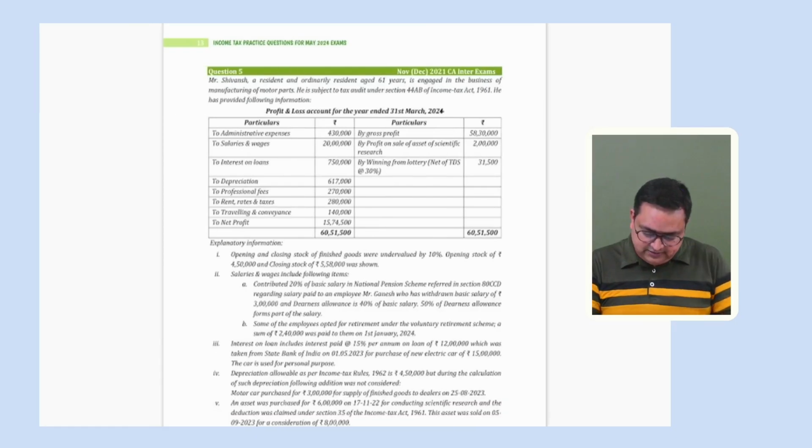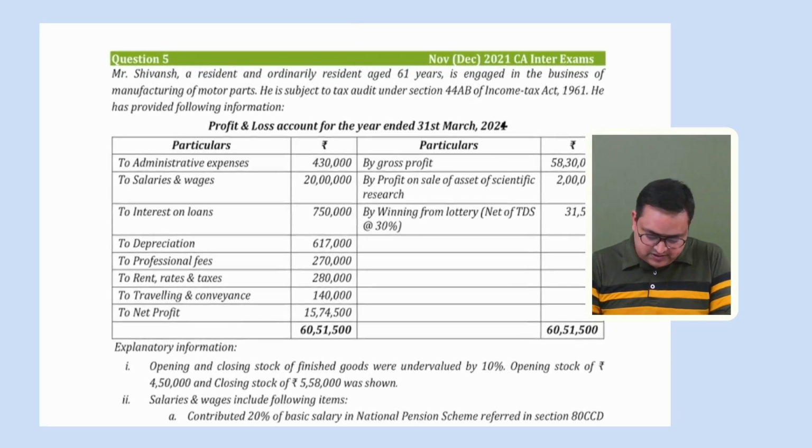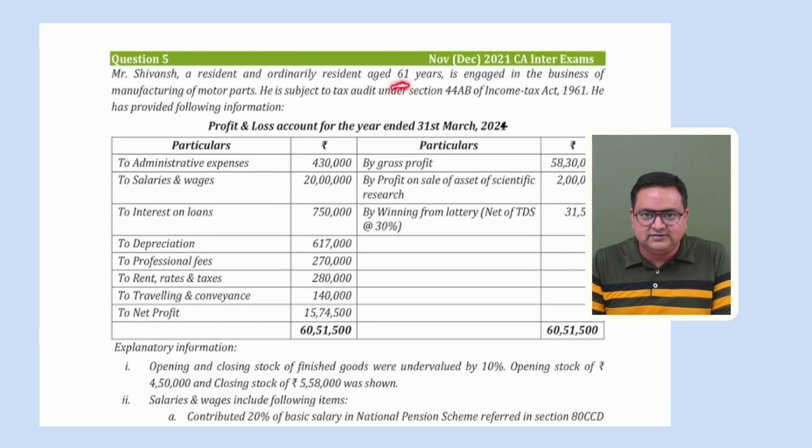So here in this question, I'll not read the entire question. First of all, this person is a senior citizen, 61 years of age, engaged in the business of manufacturing. Again, a manufacturing person. Something is given, I'm not reading it. Profit on sale of scientific research asset, 2 lakh. They have written it over here. Winning from lottery, 31,500 net of TDS.